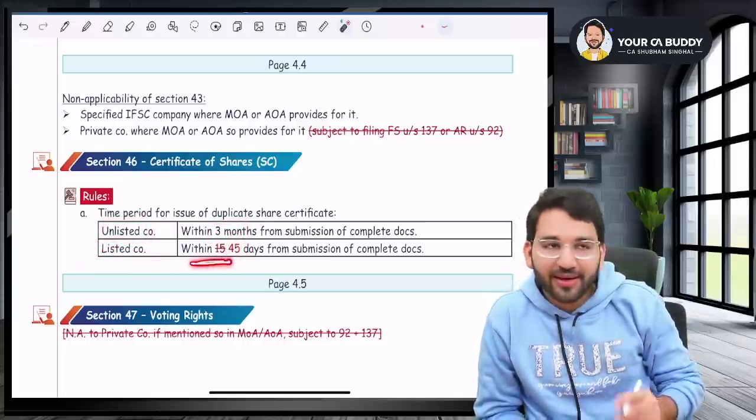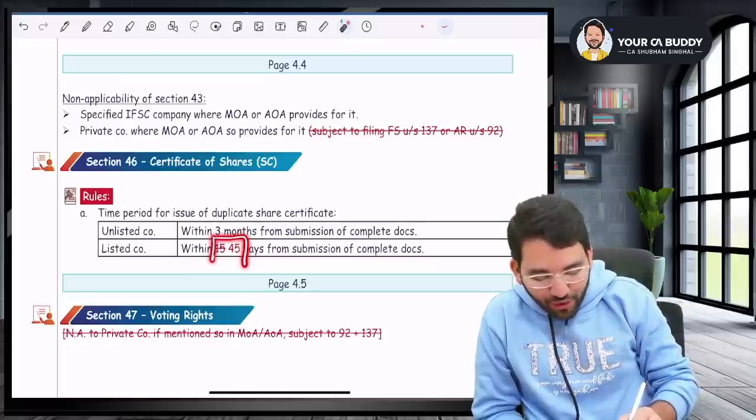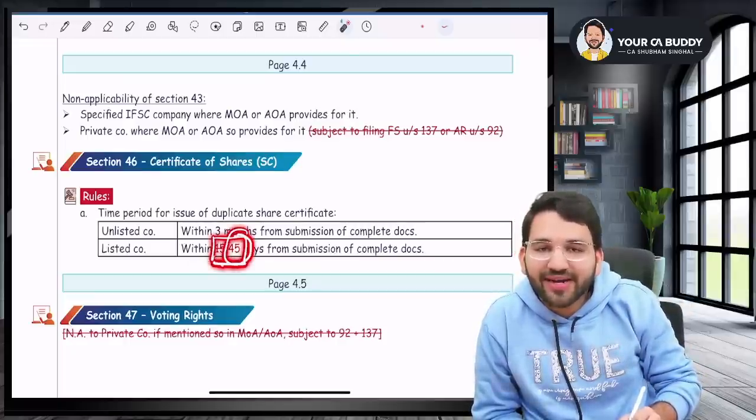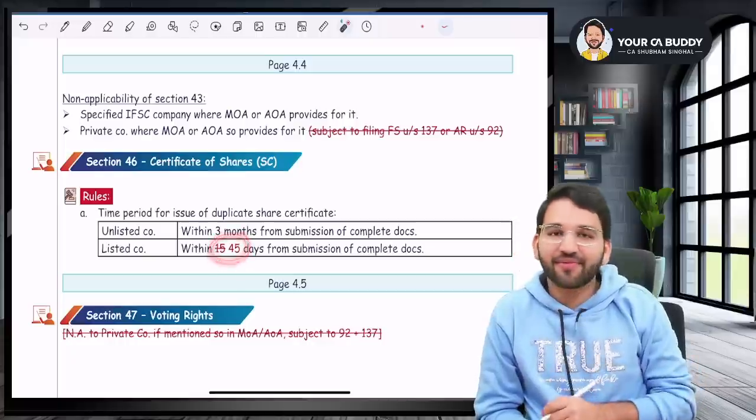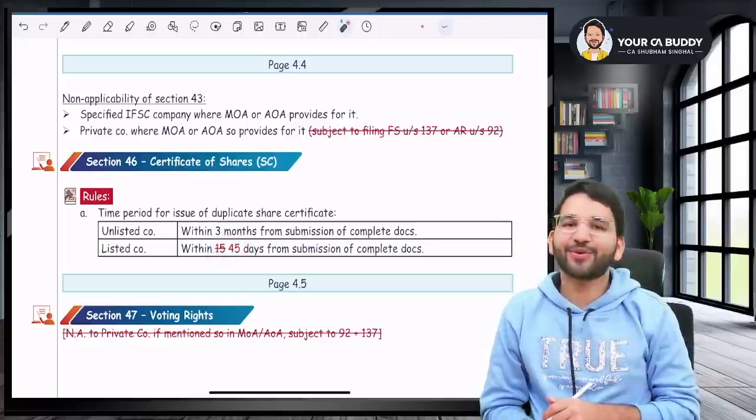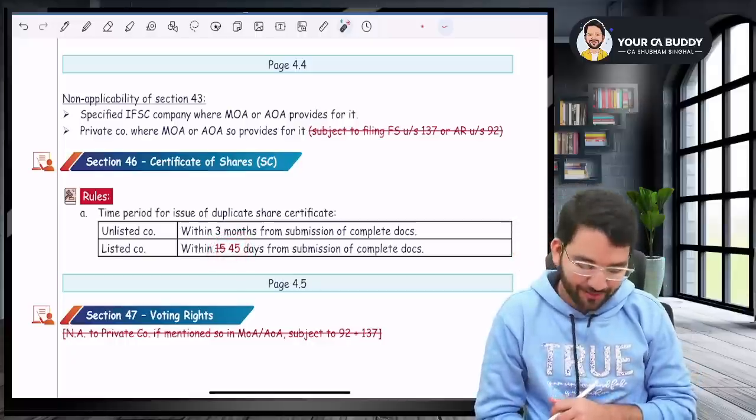Most of you, the regular batch students, I'm sure in your notes, you have already done this correction. It is 45 days. It is not 15 days. But in the ICAI module, they had written 15 days, so we had written 15 days. So you have to correct it and make it 45 days.